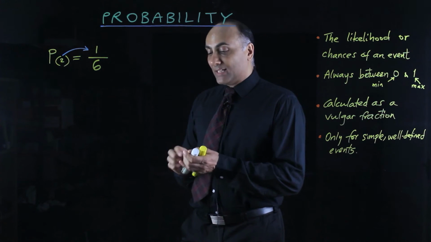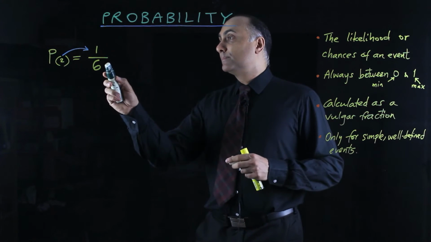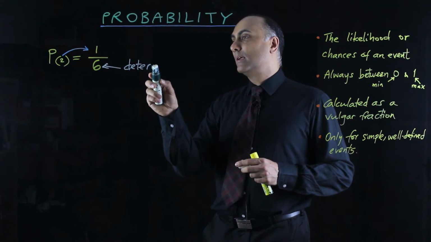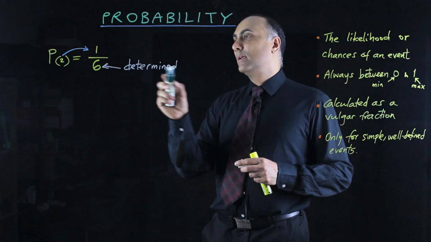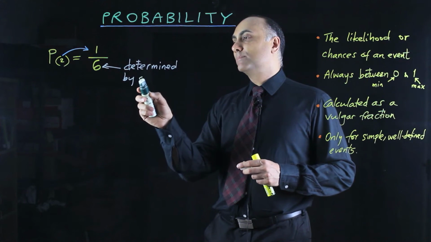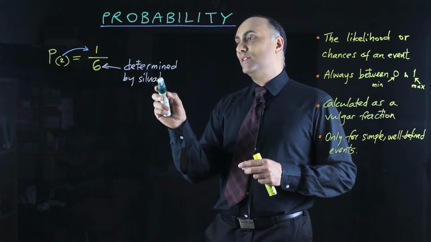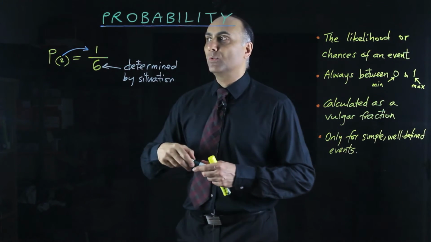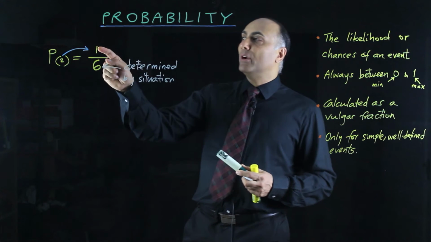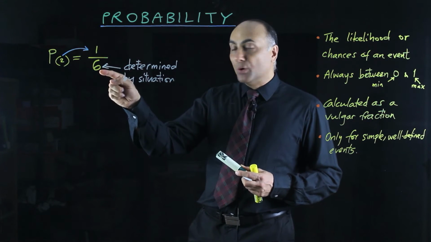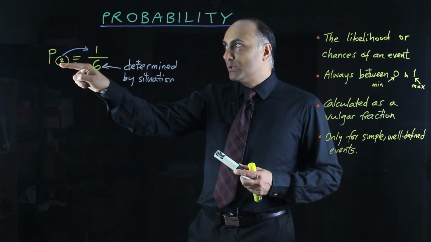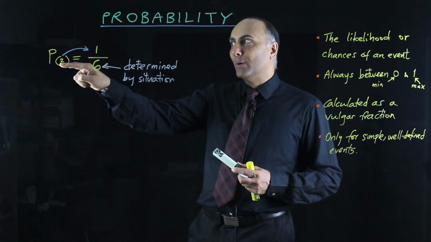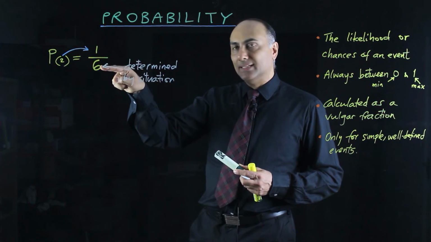Just to emphasize that, the denominator is determined by the situation or the physical object, in the case of a die, a bag of marbles, deck of cards, etc., or a spinner. The numerator is how many ways out of those 6 possibilities the event we're talking about, the event whose probability we're working out, how many ways that event could take place out of these 6.